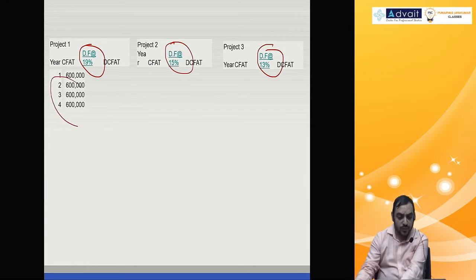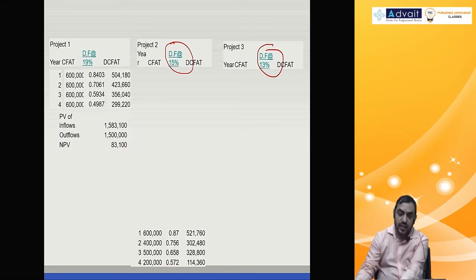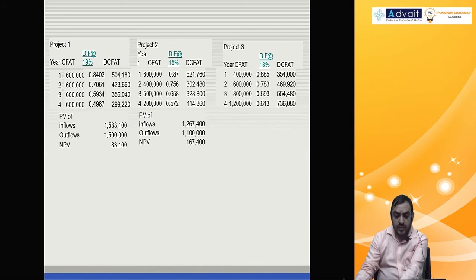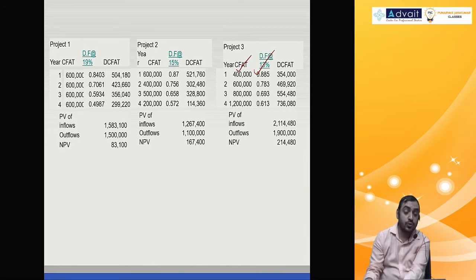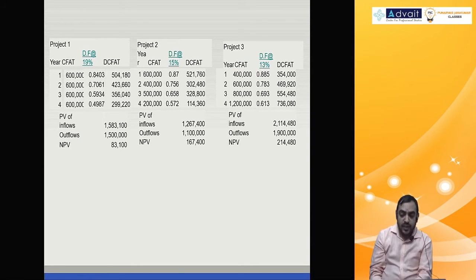So cash flow of the first project multiplied by the discounting rate at 19, present value of cash flows, subtract investment, you get NPV. Then cash flows into annuity factor, discounting factor, present value of inflows minus investment, NPV. Similarly, last project, cash flows multiplied by discounting factor, subtract investment, that will give you NPV. Fine. That's what you are getting here, NPV.